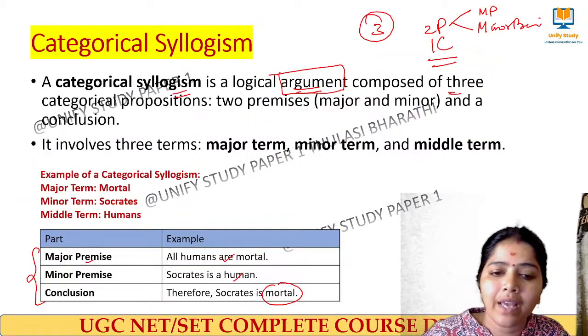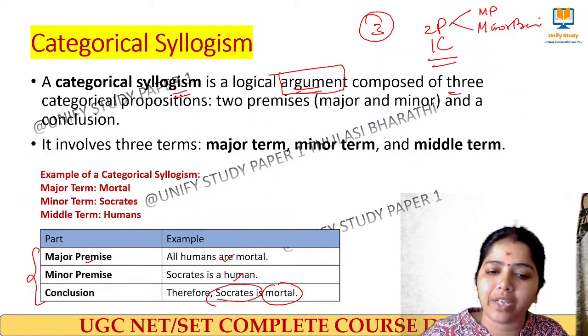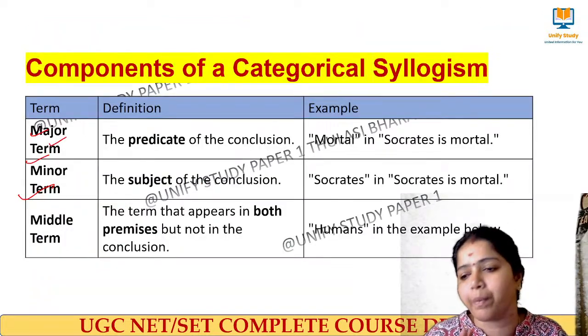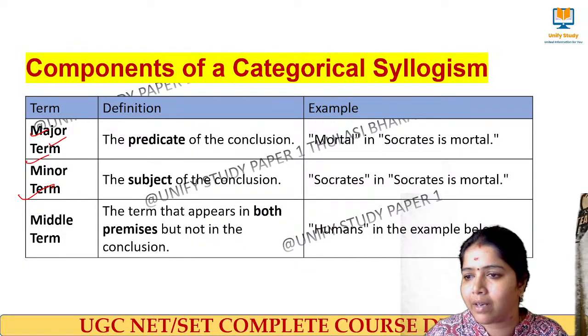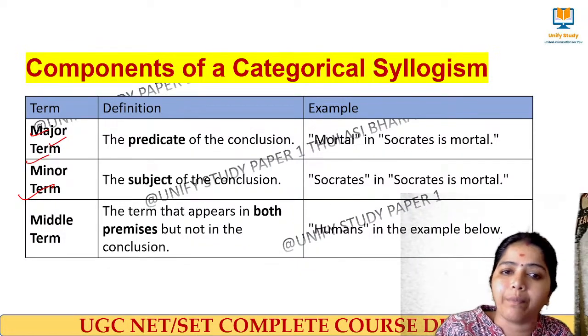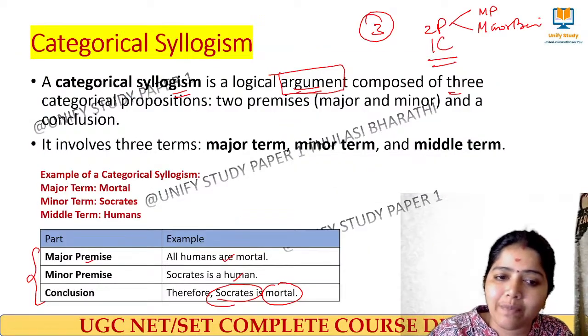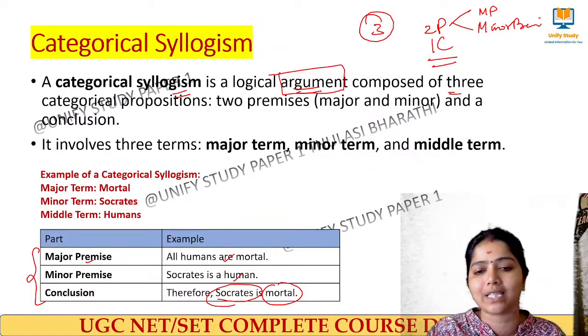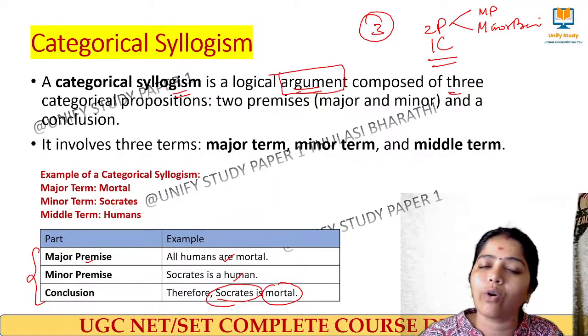Similarly, take the subject, and that subject we call the minor term of the conclusion. So in the above example, what is the first statement? All humans are mortal. Socrates is a human, therefore Socrates is a mortal. I go to the conclusion.